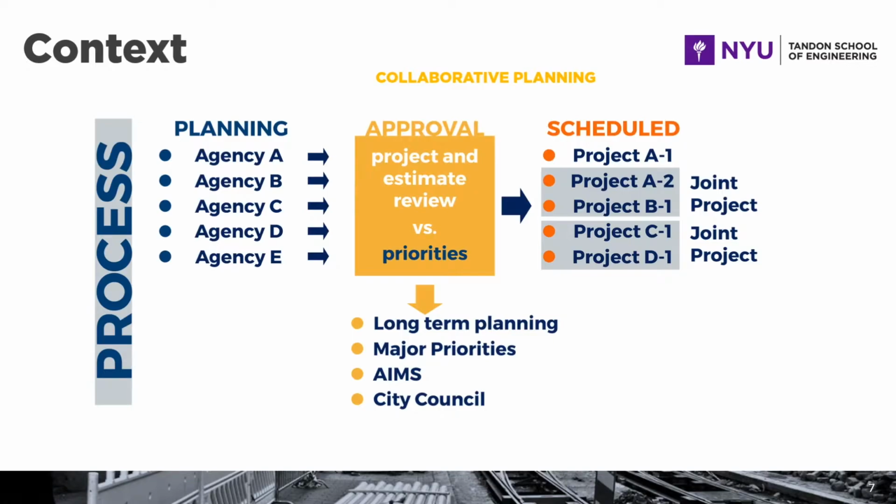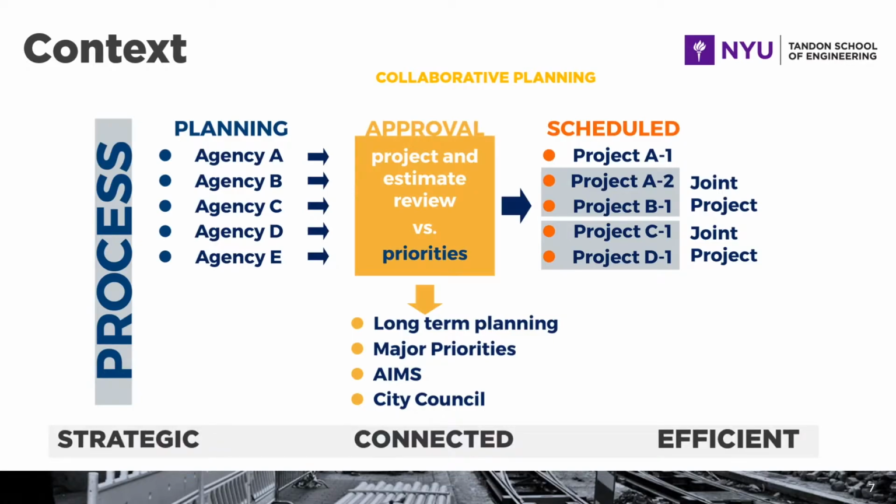This means that a project that was previously two different projects with two different estimates and two different scopes that were not connected are now joined in a way that is not always compatible, which results in overcost, delays, and a lot of rework. So what we want to do is create a process that is strategic, connected, and efficient for the planning of projects, that uses the collaboration of different agencies right from the start and allows for the scheduled projects to be properly managed.